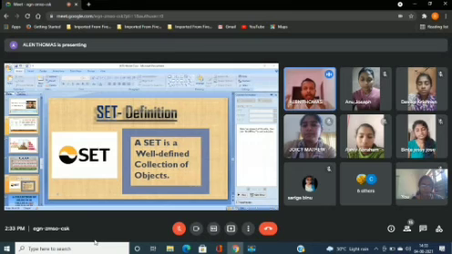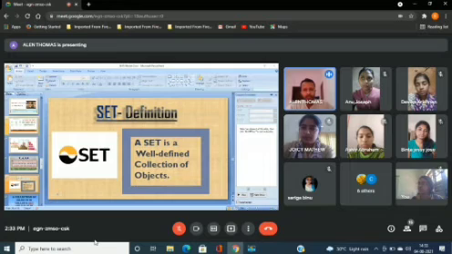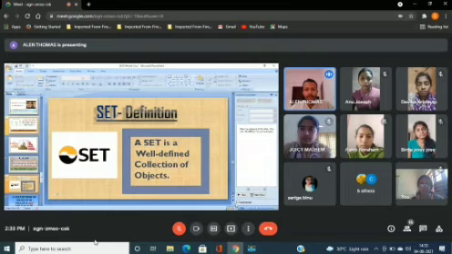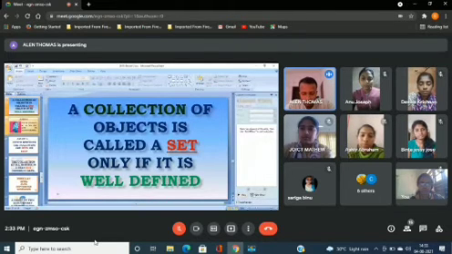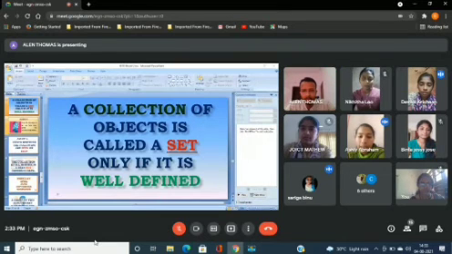So a collection of elements or objects is not generally a set. But a collection of objects is called a set only if it is well defined. Is that clear? Yes, sir.